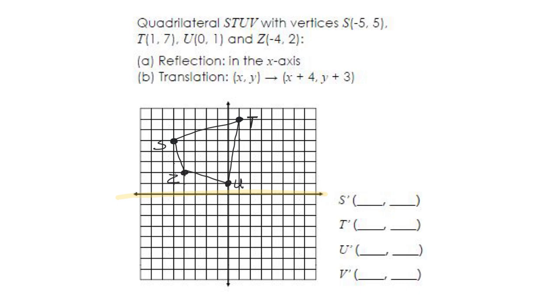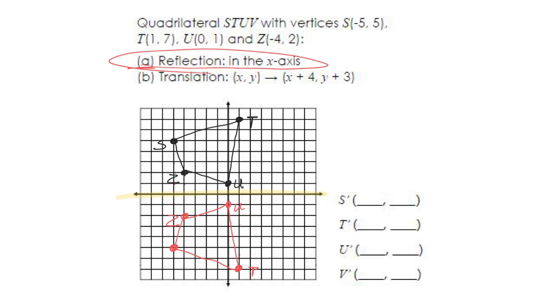So just like we did before, we're going to go ahead and use red for our second step, right? So reflect over here. U is then just going to come down here because it's going to be equal distance away. T, let's see, 1, 2, 3, 4, 5, 6, 7 away. New T point will be right here. Z is 2 away, so 1, 2 away. And S, 1, 2, 3, 4, 5 away. So that is the shape just reflected over the x-axis.